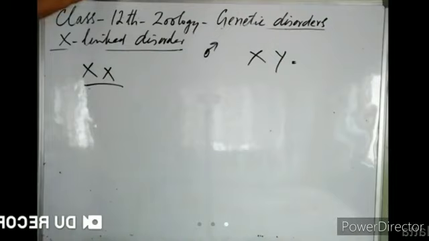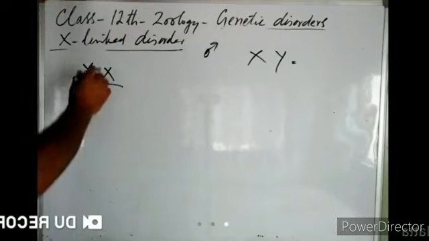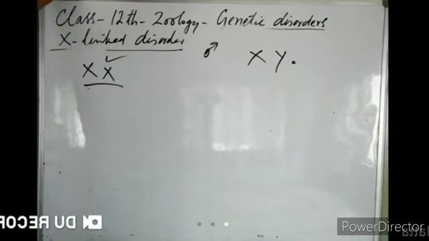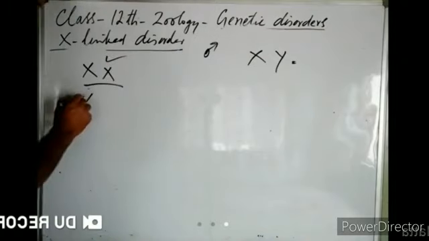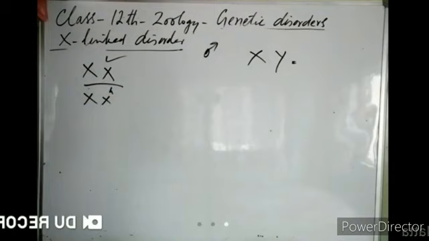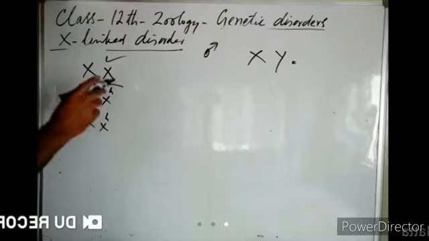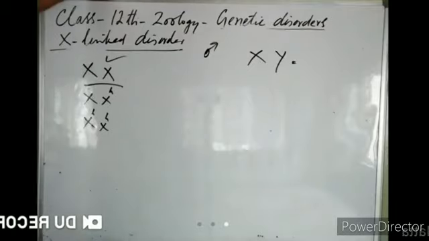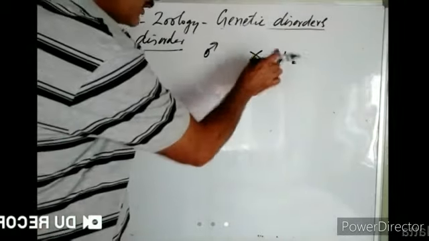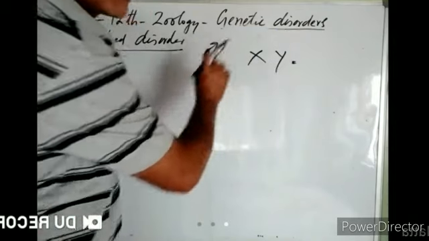What will you call this condition? We called XX homozygous dominant, right? If one of the genes was mutated, we called it heterozygous. If both the genes were mutated on both the X chromosomes, we called it homozygous recessive. So what will you call this condition?